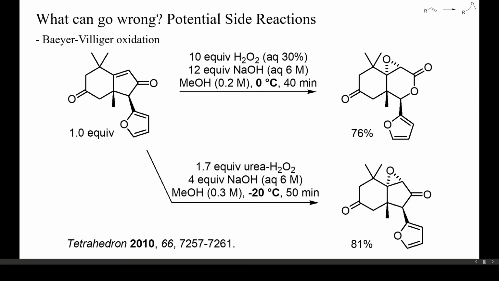In the first equation on this slide, both epoxidation and Baeyer-Villiger oxidation occurred upon treatment of the starting enone with a large excess of alkaline hydrogen peroxide at 0°C. By diminishing the excess of oxidant and by lowering the reaction temperature further, the Baeyer-Villiger oxidation could be suppressed completely.